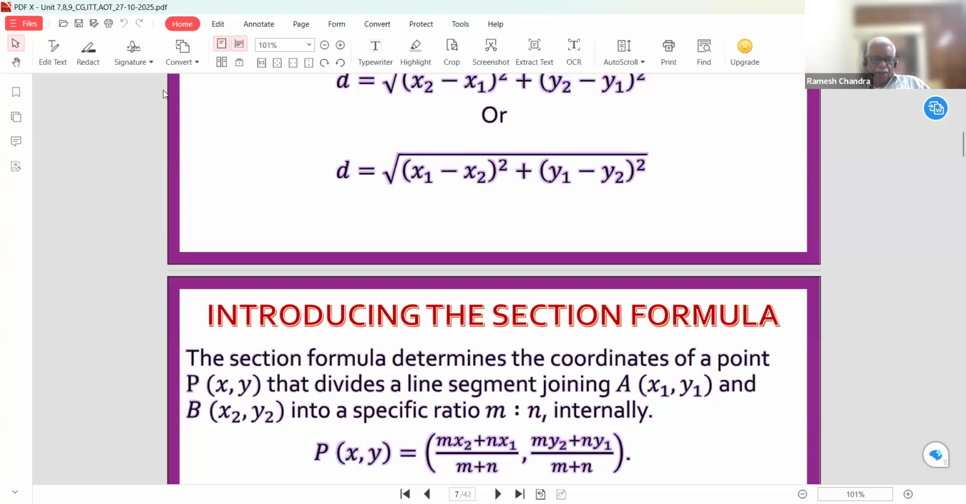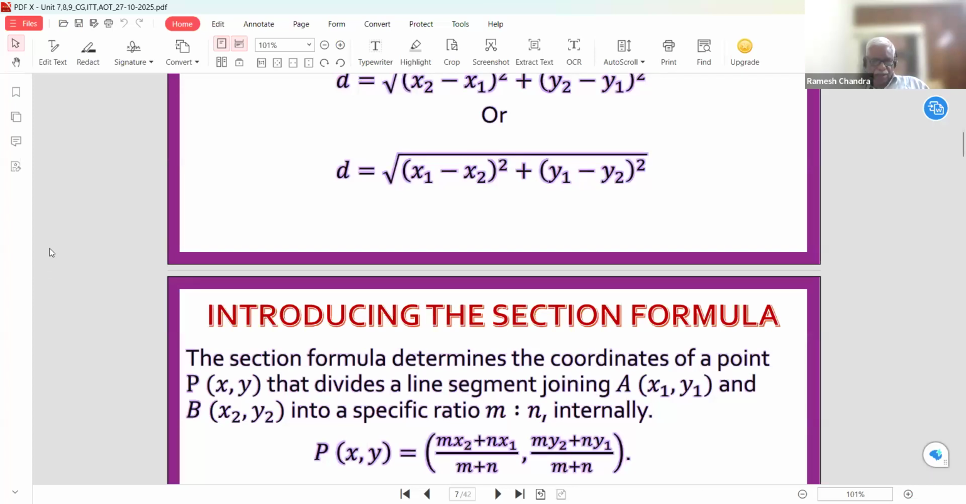The section formula is given in our NCERT textbook only for the internal proportion. But here we will see some external section formula also. First of all, it is very obvious that if we want to find the coordinates of the point P, when the coordinates of the points A and B are given, then P(x, y) is equal to (mx2 plus nx1) by (m plus n), (my2 plus ny1) divided by (m plus n). So this is a very obvious formula.